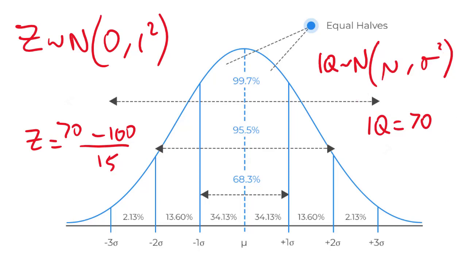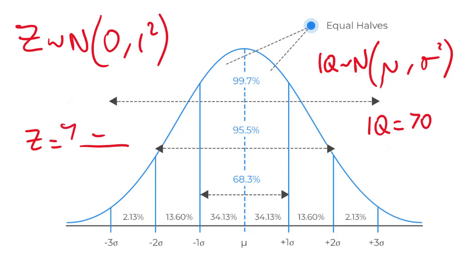Now, we're a selective school. And, well, I don't know what our mean is. I would hope it's above 100. I don't know what our standard deviation is. I'll bet it's less than 15. 15 is the standard deviation of the population. But of a school, we're quite narrow. So I'd imagine sigma is smaller. But I don't know. Now, if I've got an IQ of 70 in this school, what is the exchange rate?